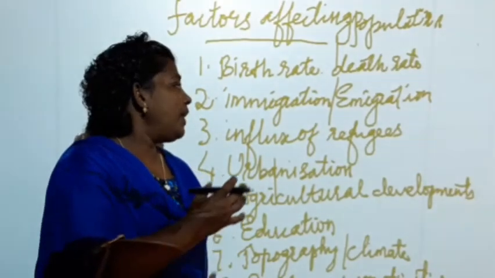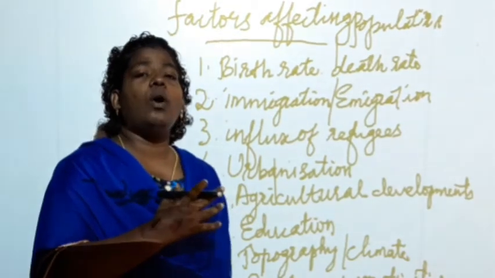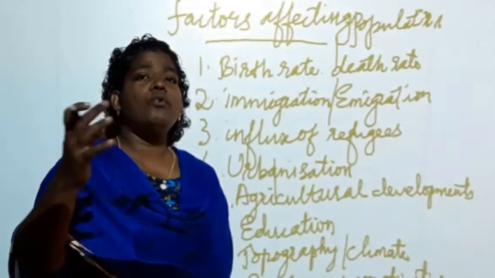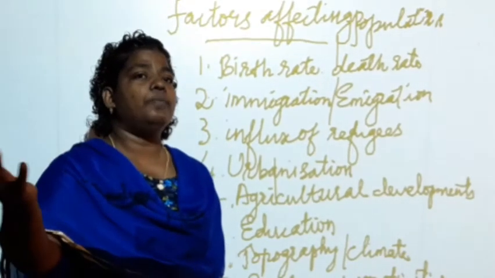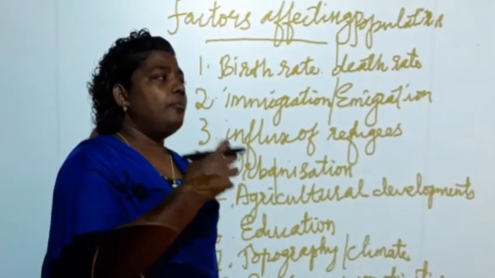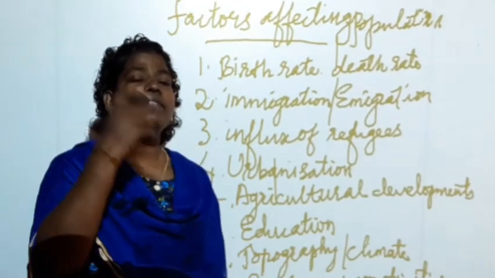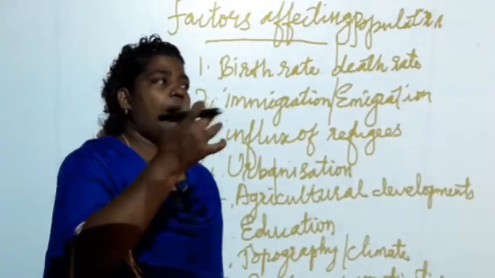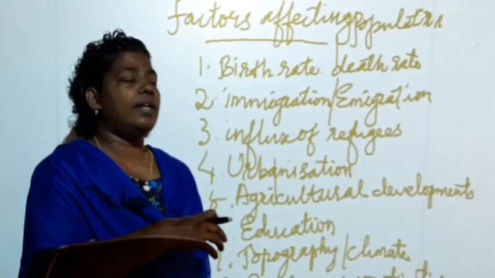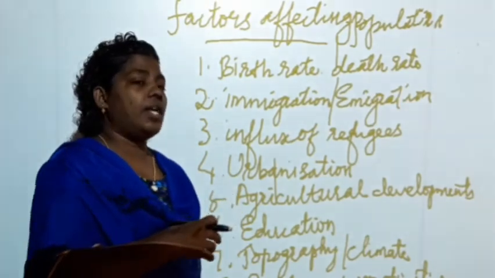So in immigration, what do people do? The people move from another country to a particular country. They leave their country and come to settle in a new country, called immigration.